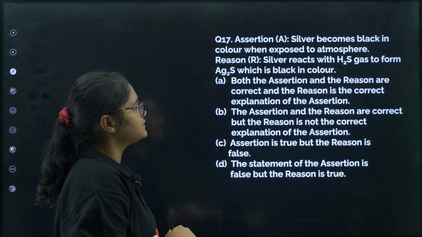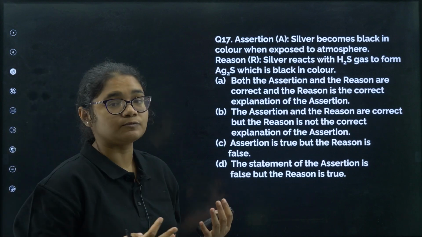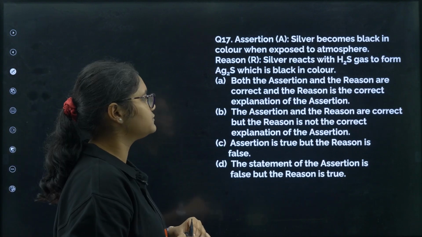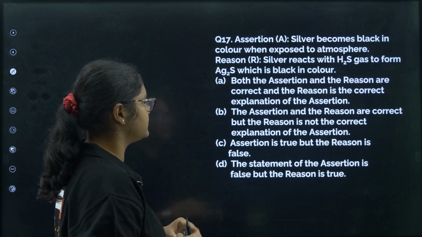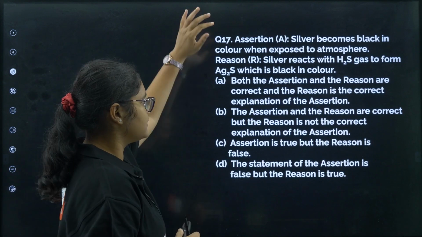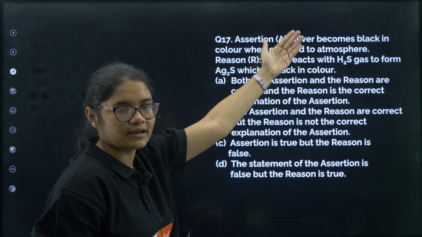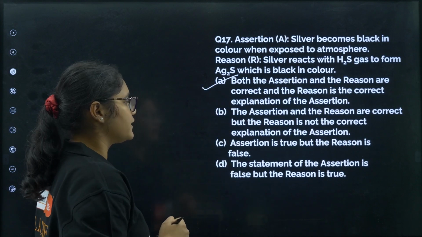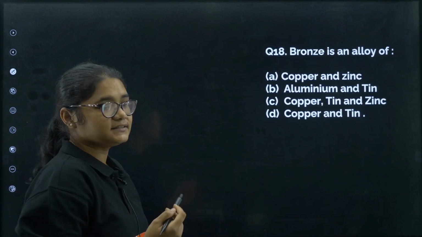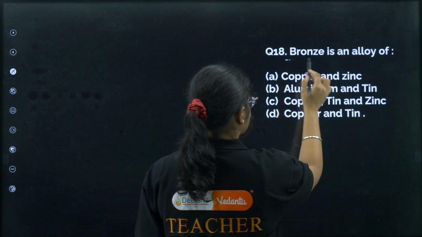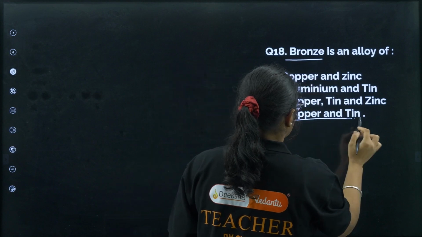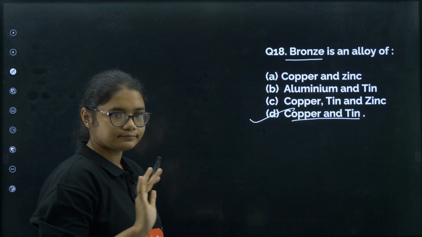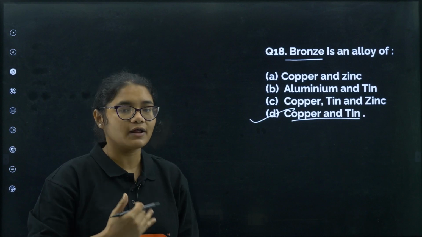Next we have: silver becomes black in color when exposed to atmosphere, because silver reacts with H2S gas to form Ag2S, which is black in color. Yes, here the assertion is correct, and the reason is the correct explanation for it. So option number A is the correct answer. Next, bronze is an alloy of copper and tin, right? Option number D. So now we are done with the 1 marker questions.